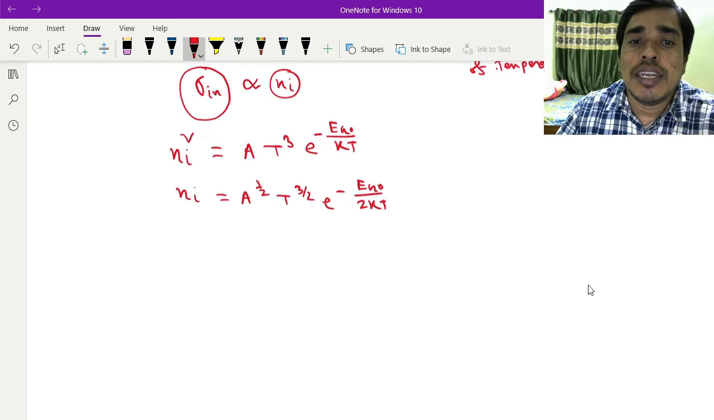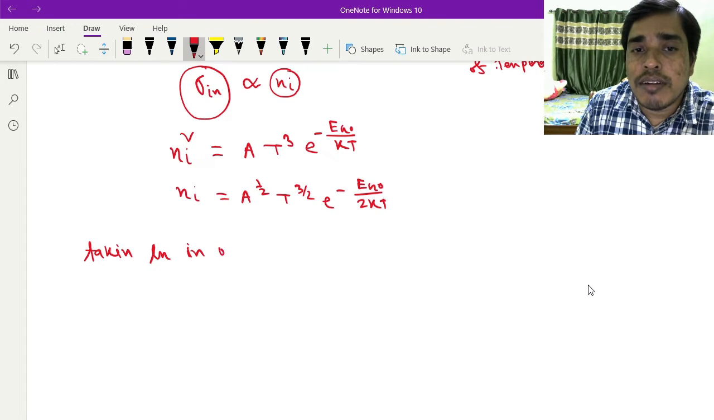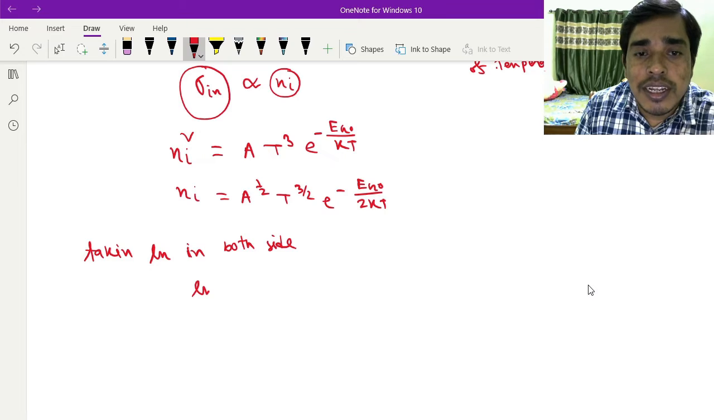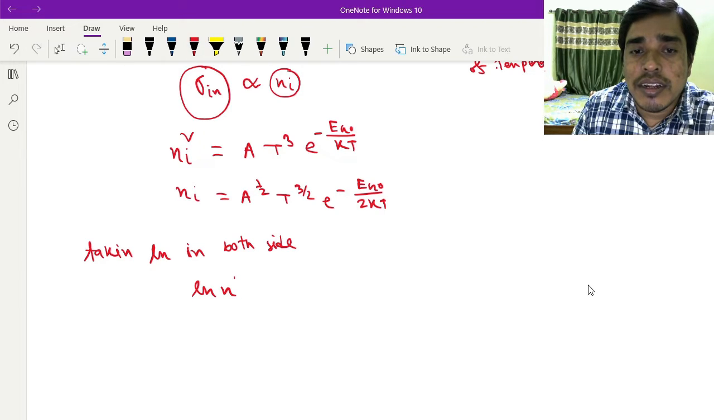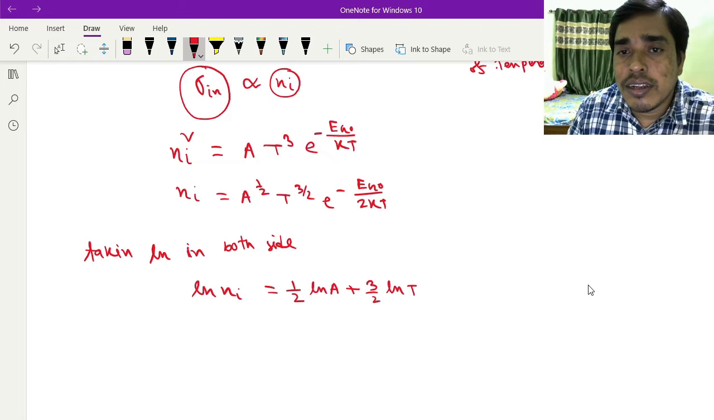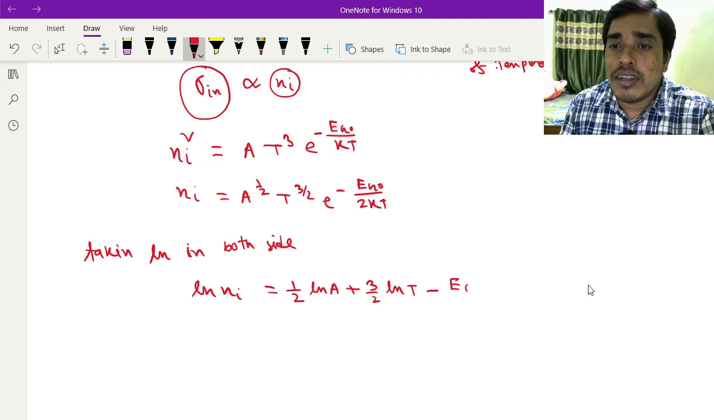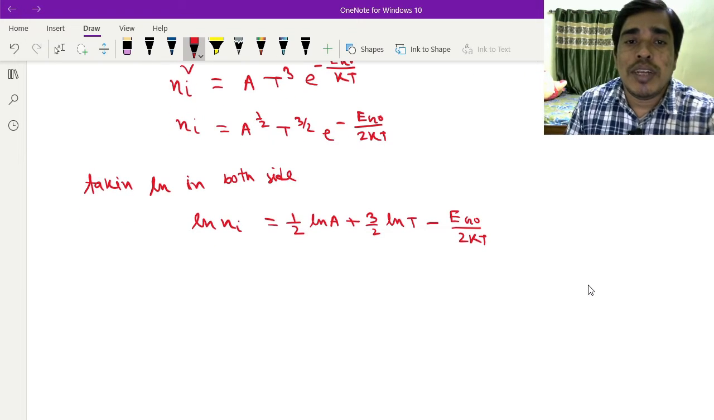Now taking ln on both sides, it will be ln Ni equals half ln A plus 3 by 2 ln T minus Eg0 by 2kT.